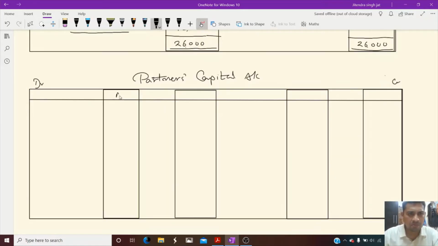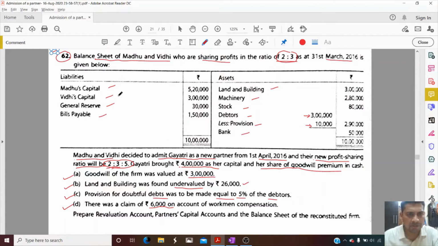Madhu, Vidhi and Gayatri. So children, partners' capital account starts from the credit side. So we start with the credit side, by balance brought down. Let us see their capital.